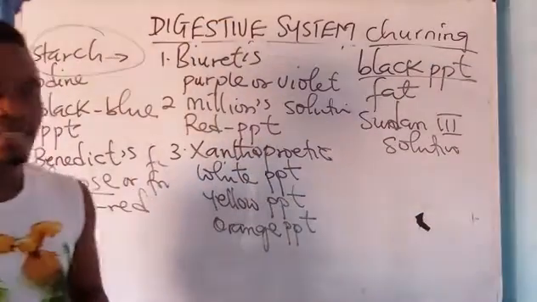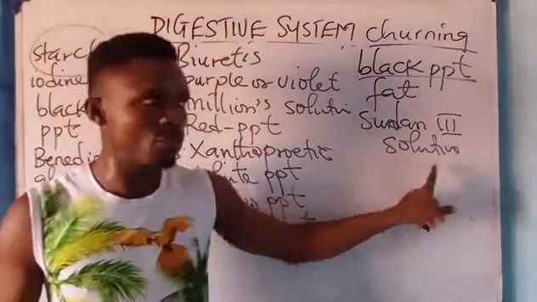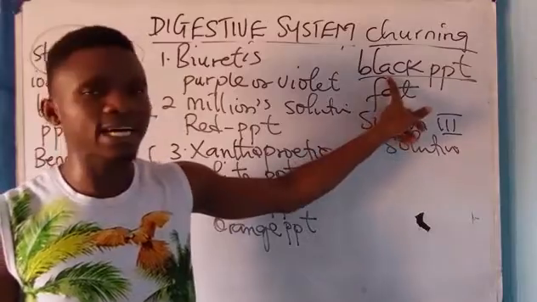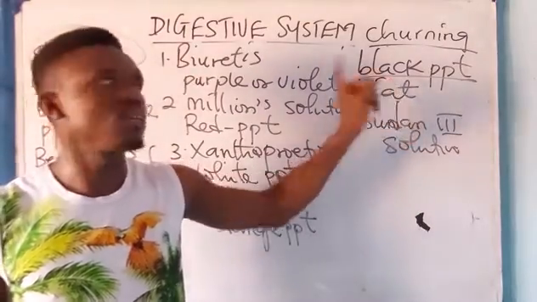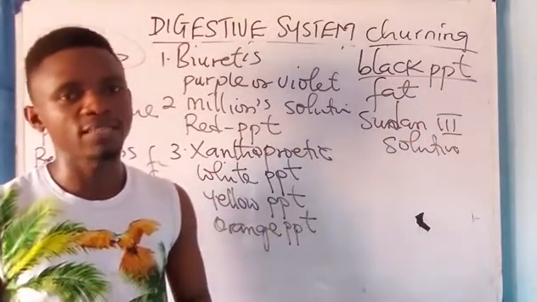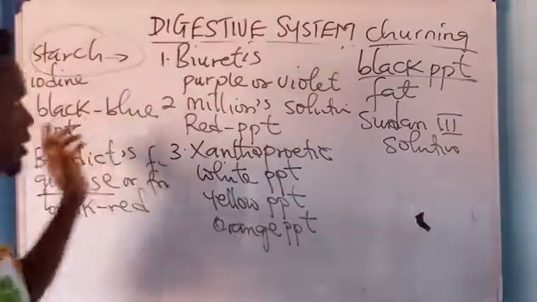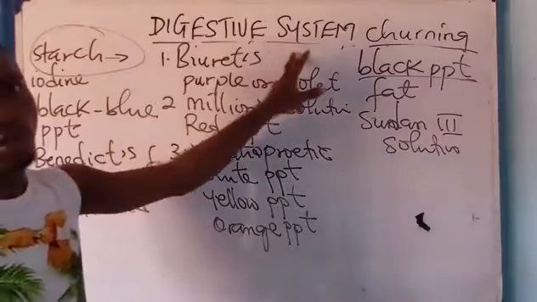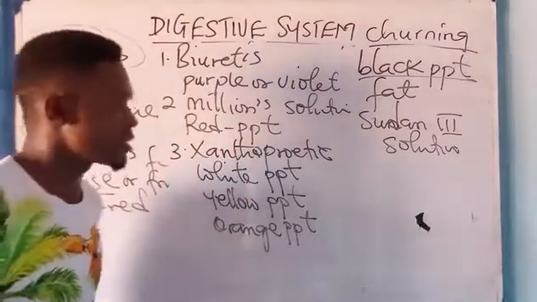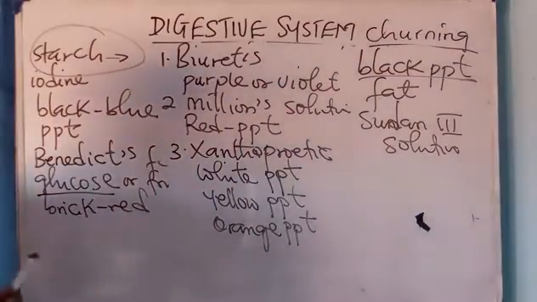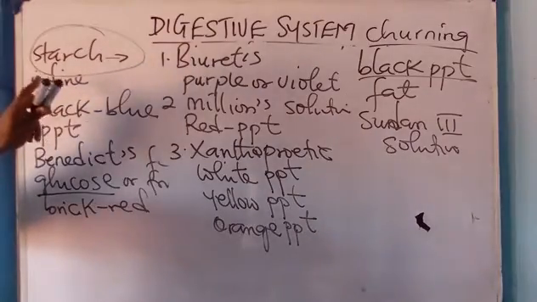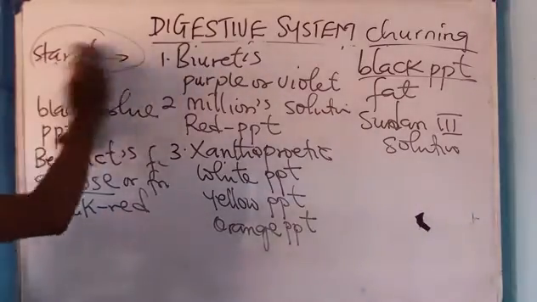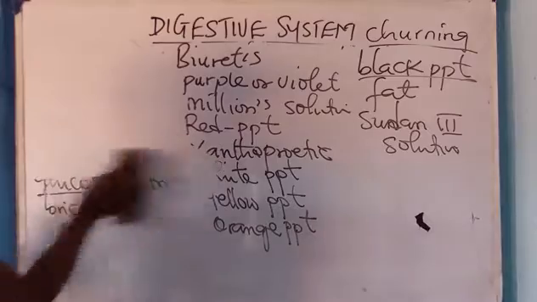When fat is tested using Sudan III solution, you have what? Black PPT. Take note of that. It is very, very important. So I just wanted to give us this one. I oughtn't to have given it because I'm treating the digestive system, but my mind just told me to say it. So I've said more than enough there. Starch is tested using iodine, so on and so forth.